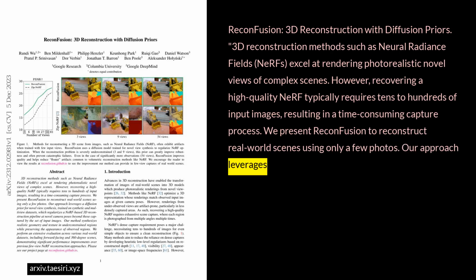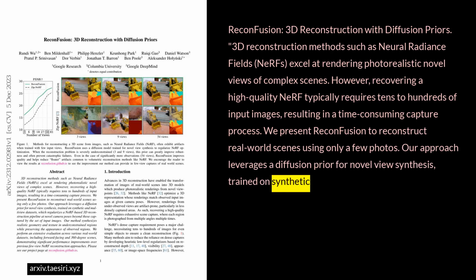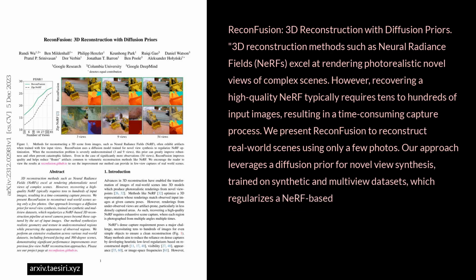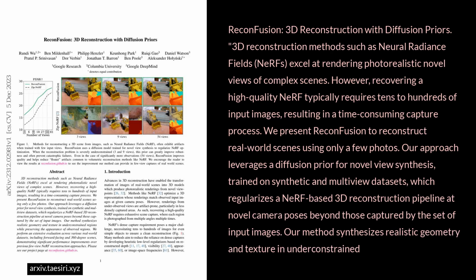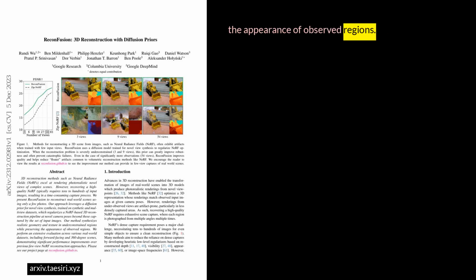Our approach leverages a diffusion prior for novel view synthesis, trained on synthetic and multi-view datasets, which regularizes a NeRF-based 3D reconstruction pipeline at novel camera poses beyond those captured by the set of input images. Our method synthesizes realistic geometry and texture in under-constrained regions while preserving the appearance of observed regions.